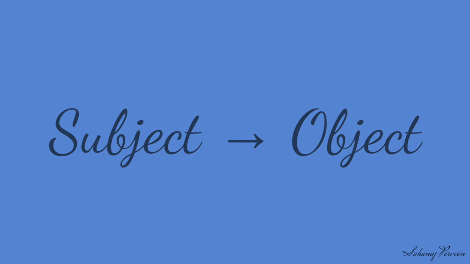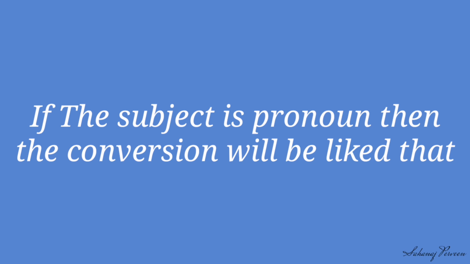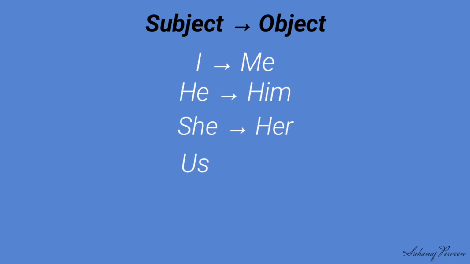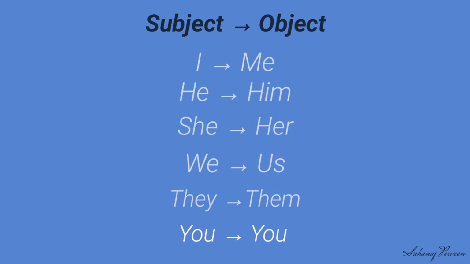Dear students, there are 2 important things we need to remember here. First, while replacing the subject with the object, if the subject is a pronoun, then the conversion will be like this: I, me; he, him; she, her; we, us; they, them; you.